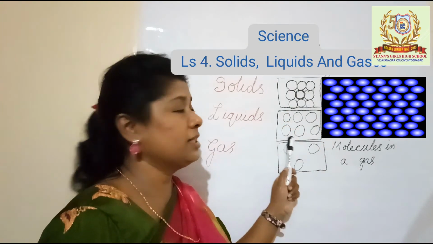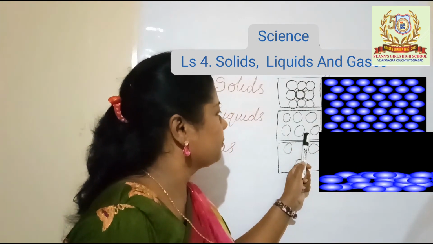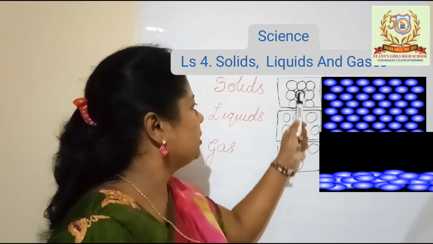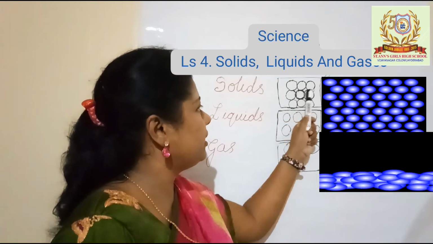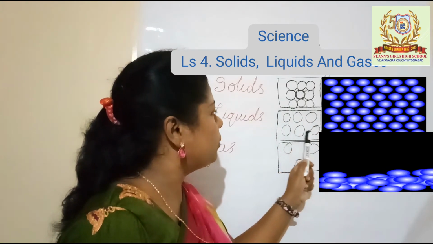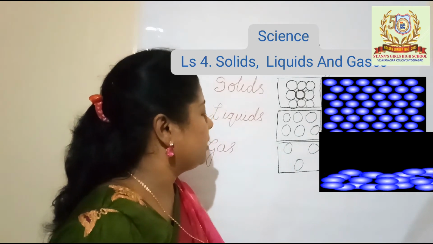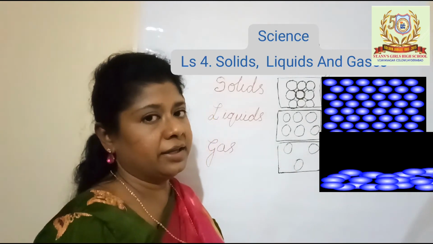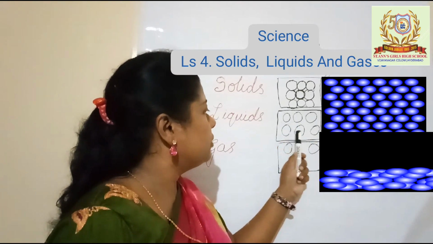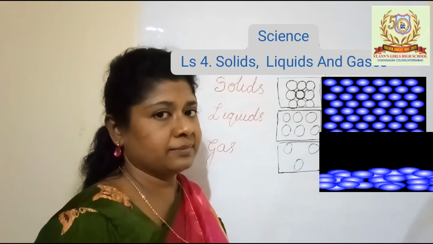In the case of liquids, the molecules are arranged with some gap in between them. You can see the difference between solids and liquids. The molecules in solids are very close to each other, but in liquids there is some gap between them. Liquids don't have a proper shape, but they take the shape of the container in which we pour them, and the molecular attraction of liquids is less compared with solids.